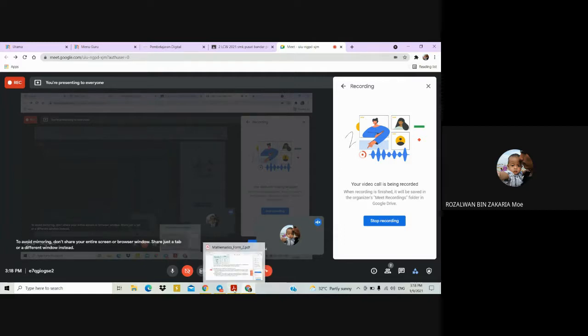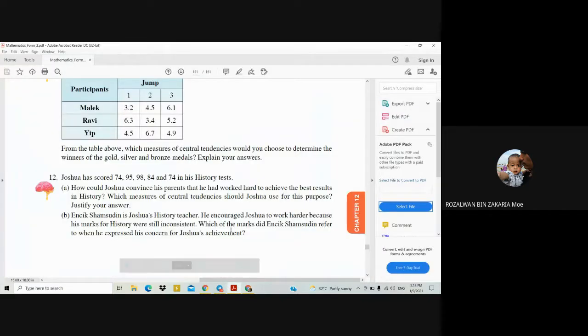Okay, for maths lesson today, we are going to discuss question 12 from the Generating Excellent Exercise, chapter 12. So the question is, Joshua has scores 74, 95, 98, 84, and 74 in history test. A. How could Joshua convince his parents that he had worked hard to achieve the best result in history? Which measure of central tendency should Joshua use for this purpose? Justify your answer. Okay, and B.